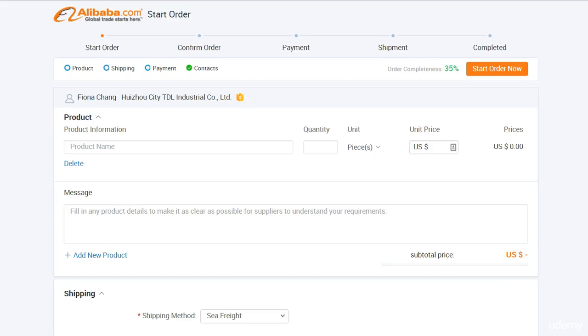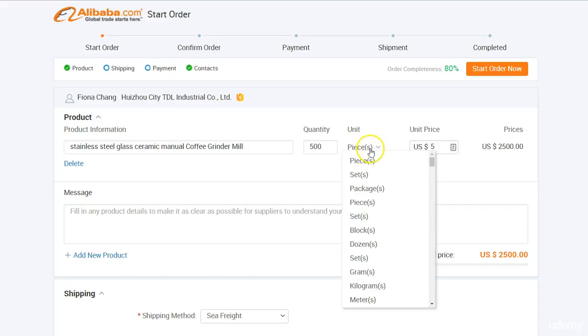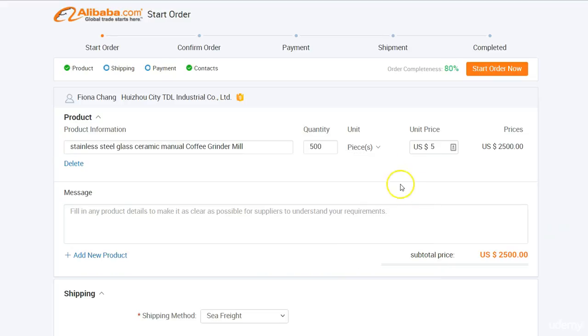So on this page you will need to create the online Trade Assurance contract. First enter the exact product name of the product that you're ordering. Here you want to enter the quantity that you're ordering, and here the price that you previously negotiated with the supplier. Under the units column, of course, select what is the most relevant for your order. So for example, if you have negotiated to order sets, then select sets. If you're ordering pieces, then simply select pieces. You will then see the price over here.